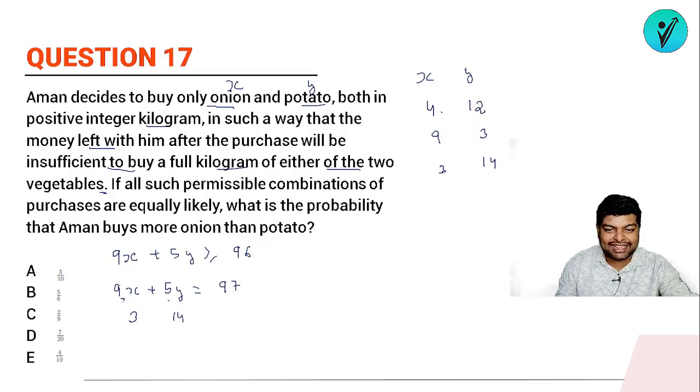So after 4 came 3. Similarly, what should the next number that will satisfy be? Simply reduce it by 5. So 9 minus 5 is what? It will be 4. So the next value that will work is 9 fours are 36. If I am taking 9 fours, 36.